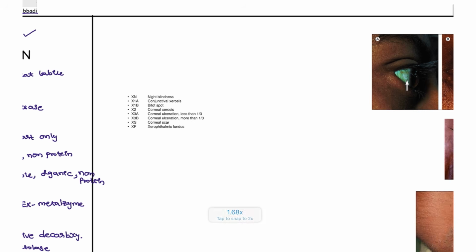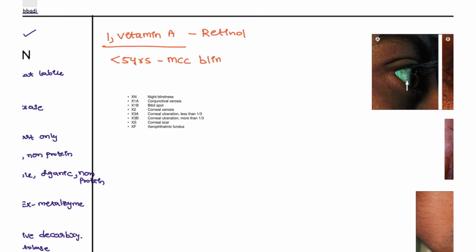All right, so first we are going to discuss about the vitamin A. In the vitamin A, we all know, what is the active one, guys? That is the retinol, which is the very active form that is present in our body. And vitamin A deficiency in less than 5 years old children is the most common cause of the blindness worldwide, not just in India, worldwide. This is the most common type of the blindness.